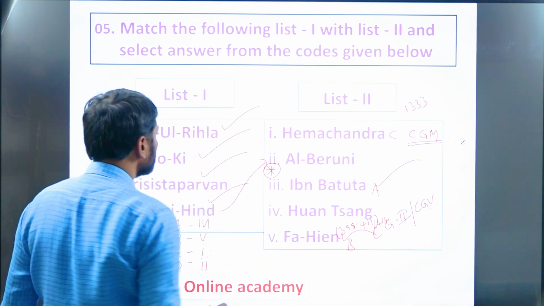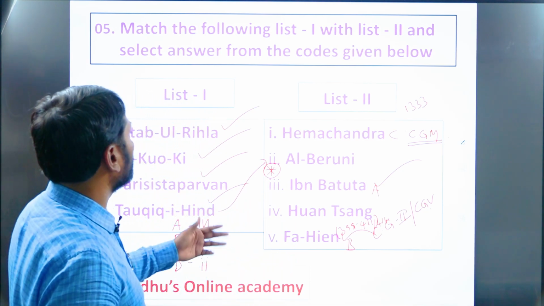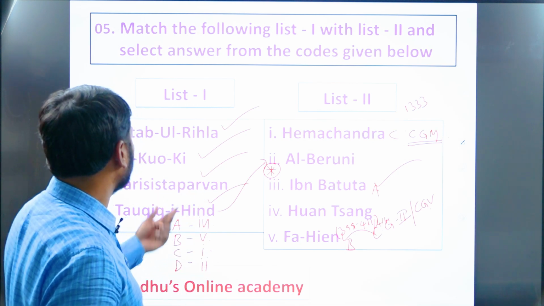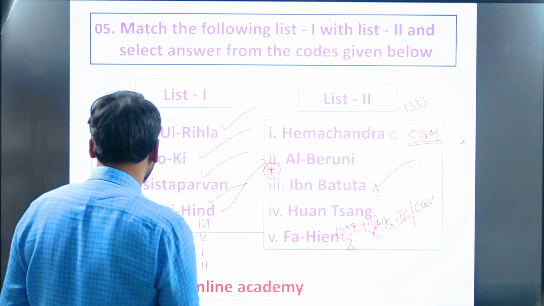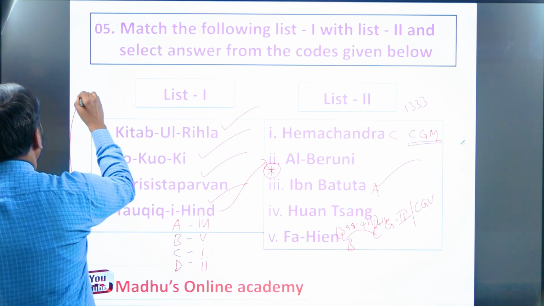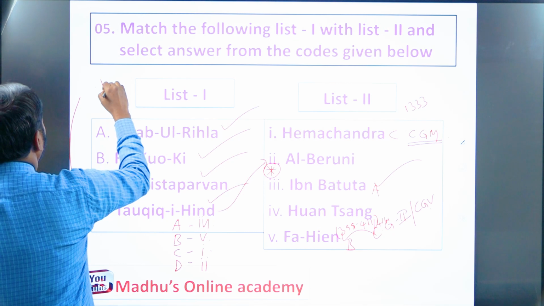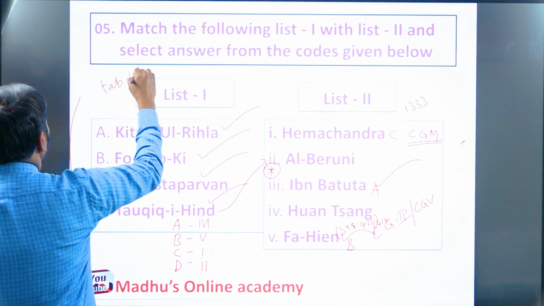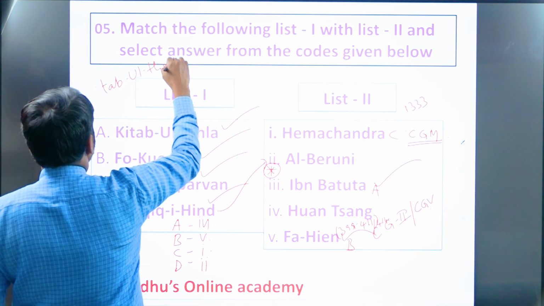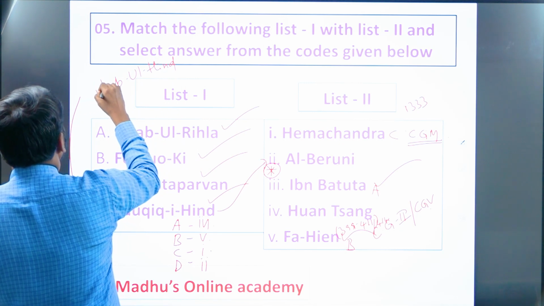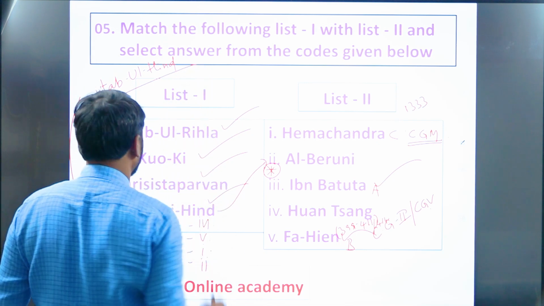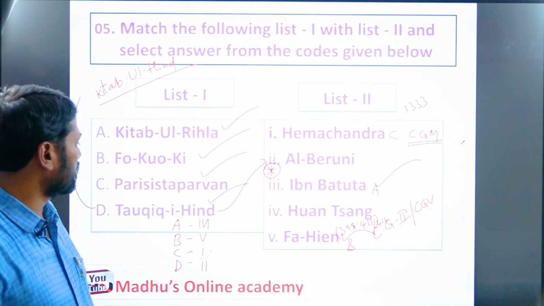Al-Biruni. So I want to add more details about Al-Biruni or about this book. Tawfiq-i-Hind, the other name of this book is Kitab-ul-Hind, remember. Kitab-ul-Hind, other name.